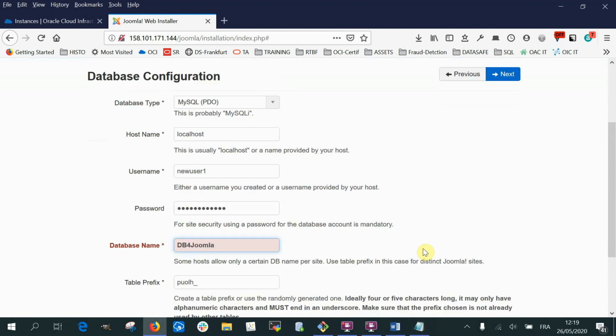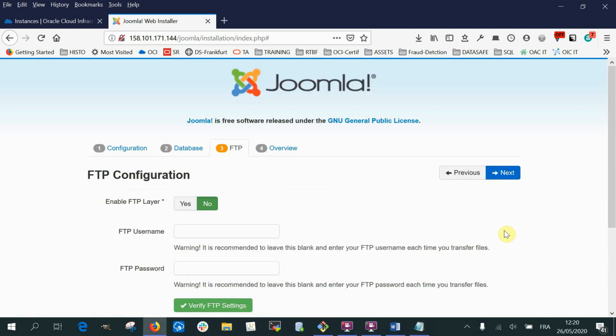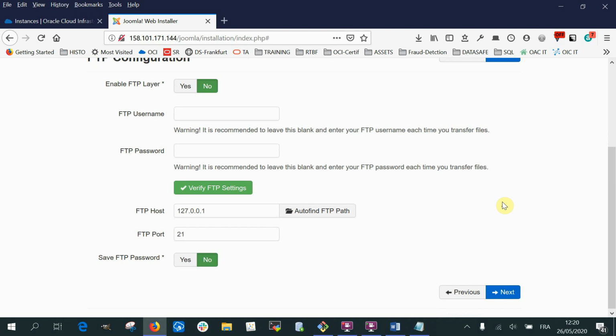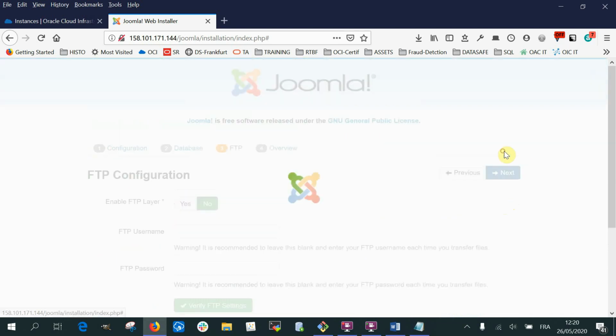There we go, we leave it like that. And here it has accepted the authentication of MySQL version 8. So the FTP page, I leave the default.